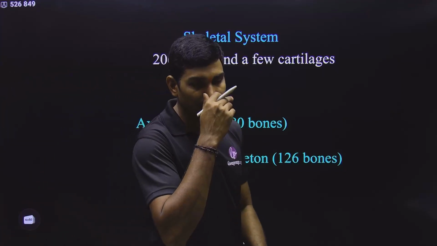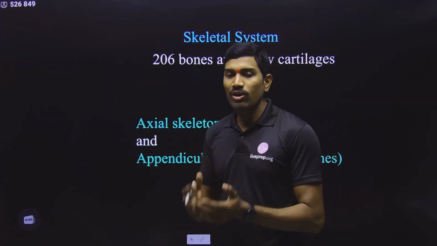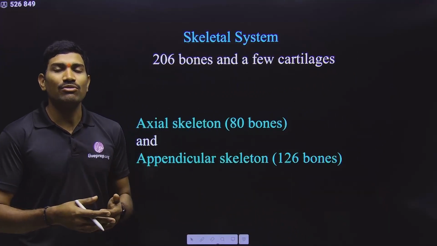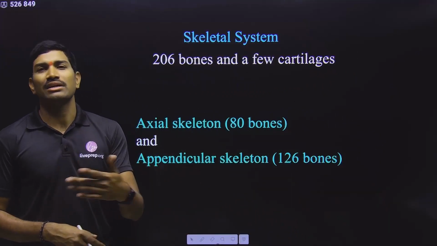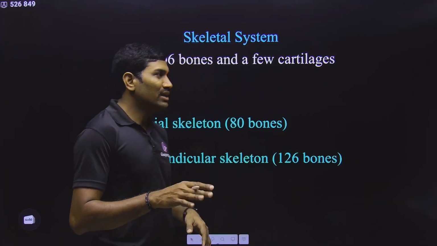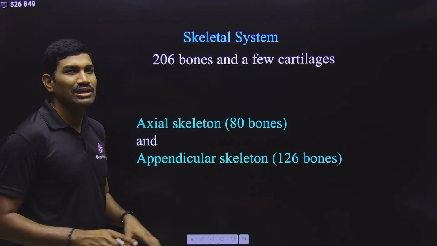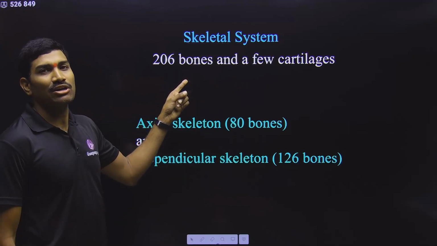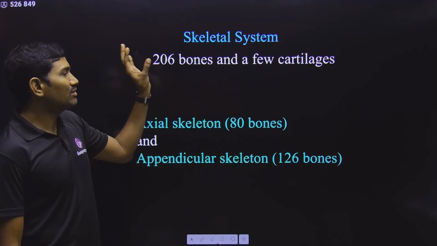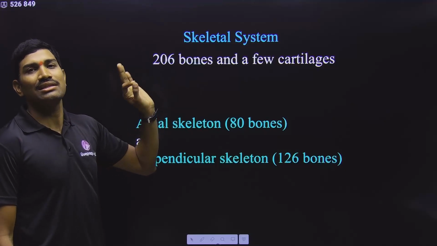And how many bones are present in an adult individual? Please understand this. Why are we saying it like this? A newborn individual can have approximately 300 bones, but later on these are replaced with various other things, and some are fused. So we are not talking about the newborn or the child. Directly we are talking about the adult individual. In the human adult individual, we observe a total of 206 bones in healthy condition.